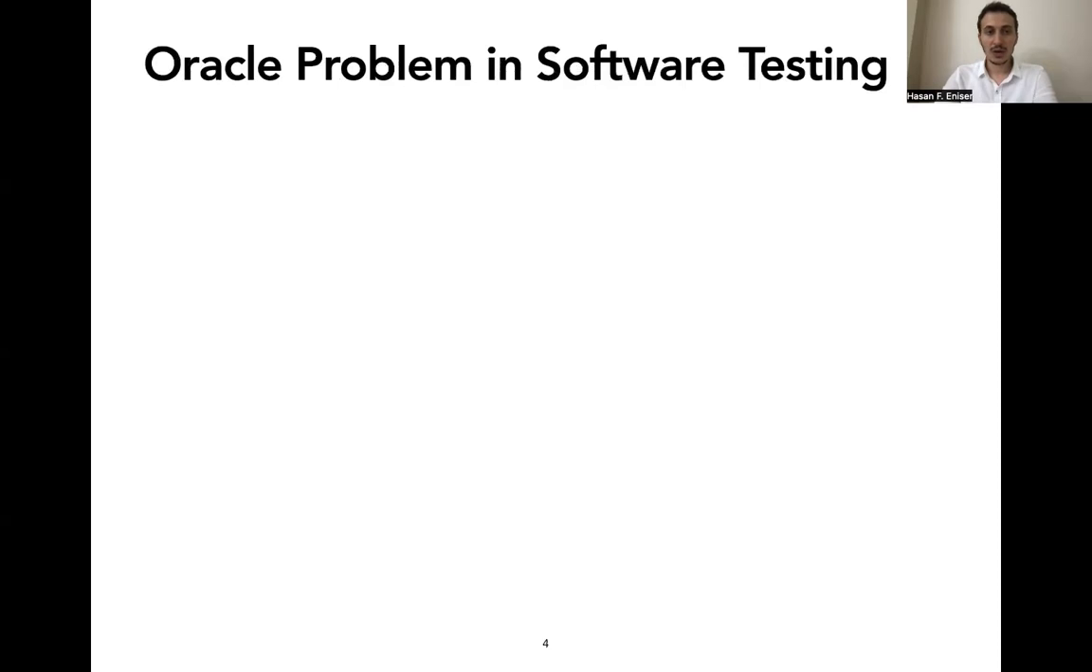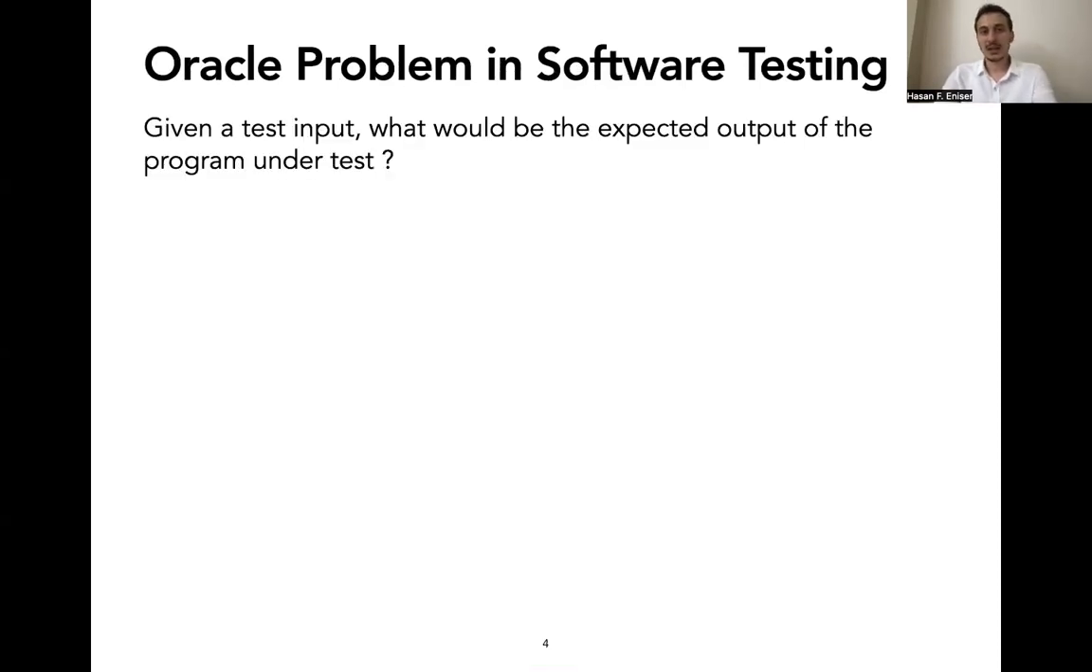The question in the oracle problem in software testing is that, let's say we have a test input, and what would be the expected output of the program under test? So we have a test input at hand, and if we have a program under test, we need to know the expected output of the program under test to utilize the test input that we have at hand.